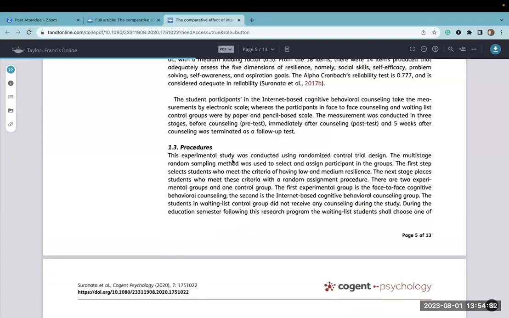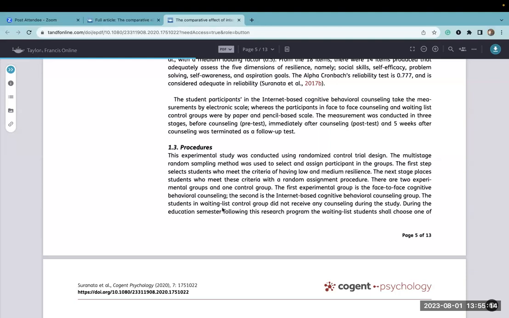It is an experimental study that used a randomized controlled trial design, a multi-stage sampling process where they select and assign the groups. They select the students based on having a low or medium resilience. So in that particular situation, that doesn't feel very random to me, right? You've got this big group, and it seems more purposeful or criterion sampling. In the next stage, the people who meet the criteria of equal to or less than 42 are going to be randomly assigned to different groups. And you're going to have 2 experimental groups, 1 face-to-face and 1 internet, and 1 control group. Those groups are going to be broken out even more in a minute.